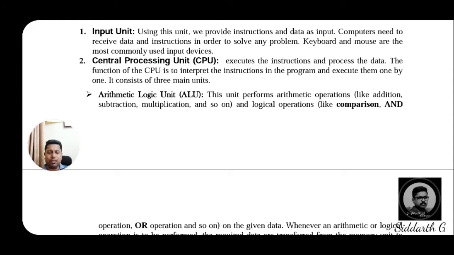Logical AND and OR will compare for the AND and OR operations, and NOT means it will invert. It will convert that into its complement.